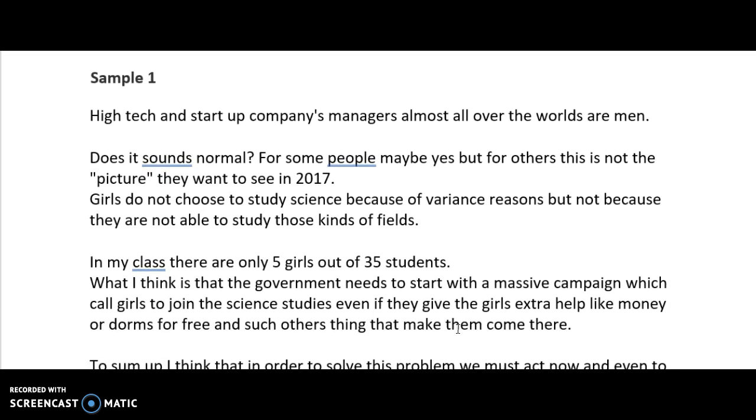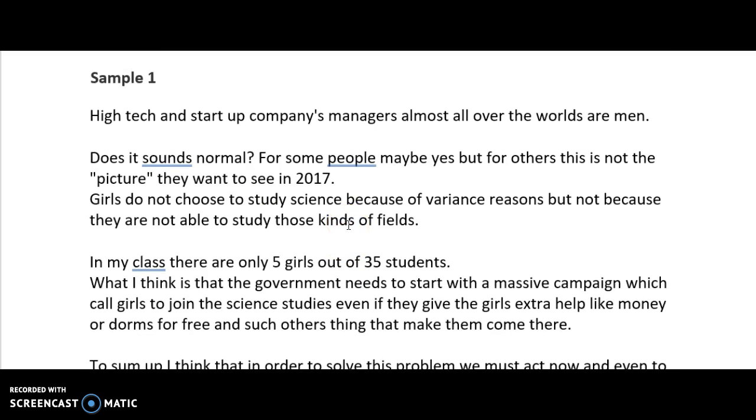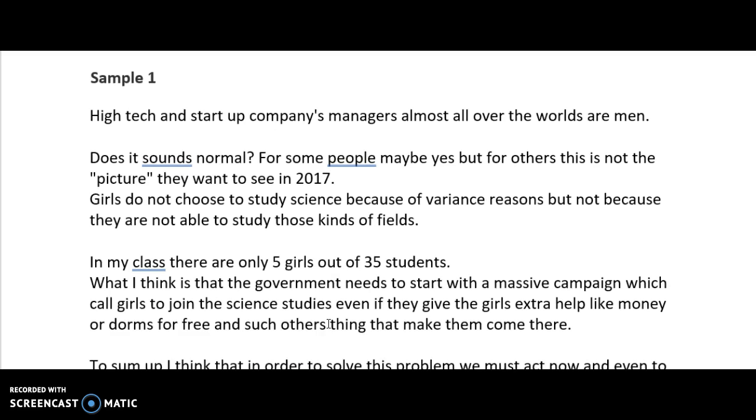Okay, so if we look here and we just say in sample 1, 2 paragraphs. So where's the first paragraph? Where's the second paragraph? Where does it start? Where does it end? When I read it, I can figure out that this is probably 1 paragraph and this is probably 1 paragraph, but it doesn't look like 2 clear paragraphs.